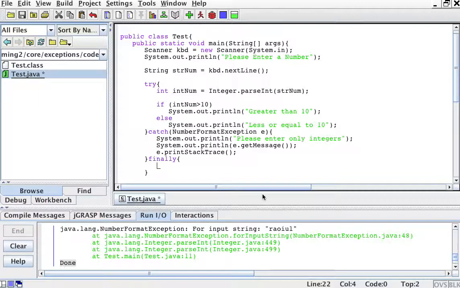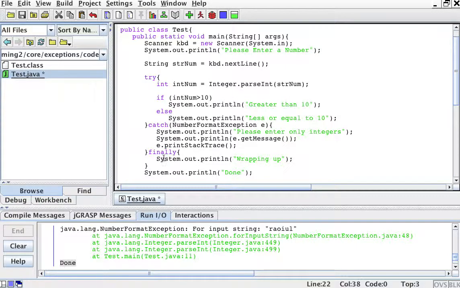Okay, no matter what. So finally, system.out.println "wrapping up." What happens here, and why the finally block always gets executed, is that if you try something and an exception happens, you go and you catch it. Once you catch it, say for example you have some code in here, and that code throws an exception, or that code fails. You might do whatever it is that you want to do, but then the finally block will still be executed. So for example, if you're doing something very complicated and the exception threw it all off and you want to revert stuff, you want to revert all your stuff in the finally block.